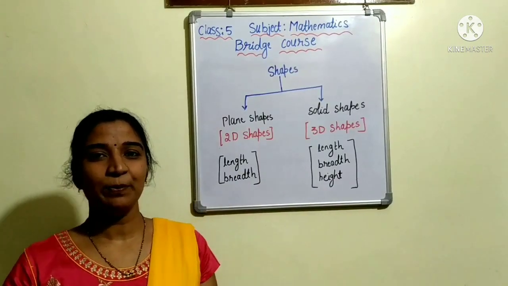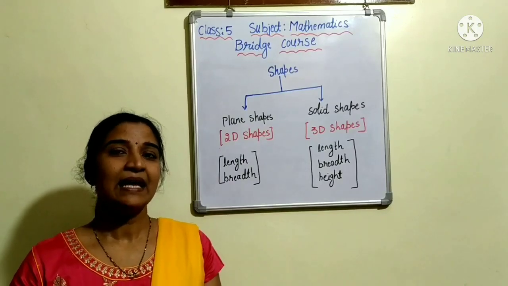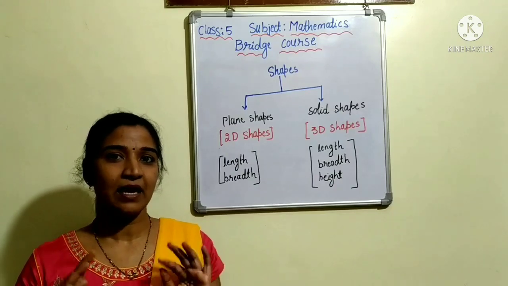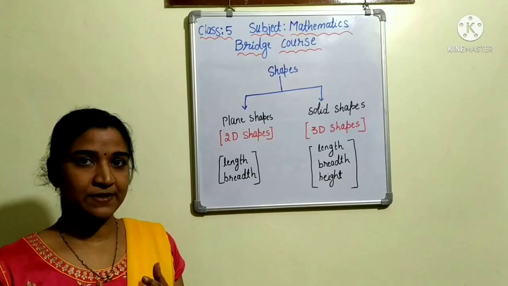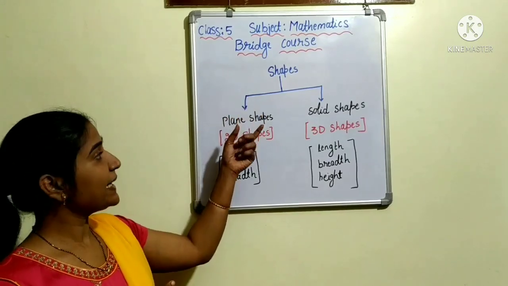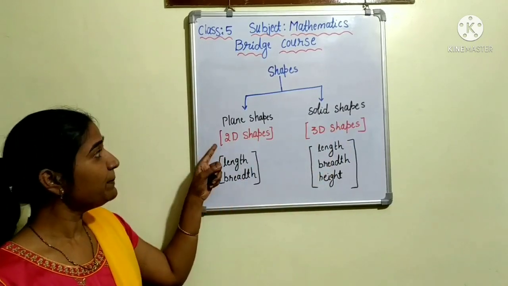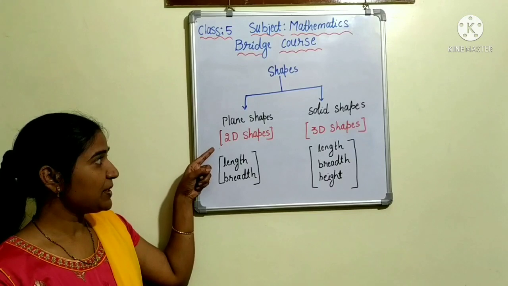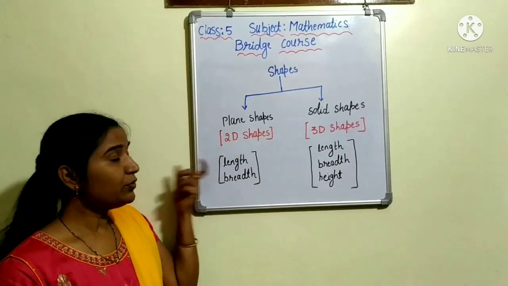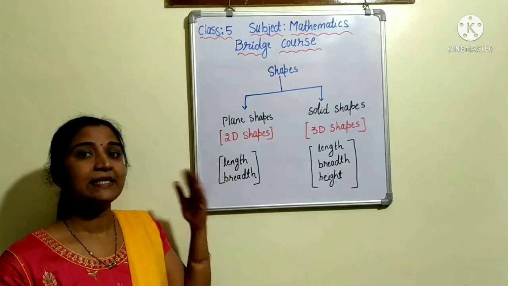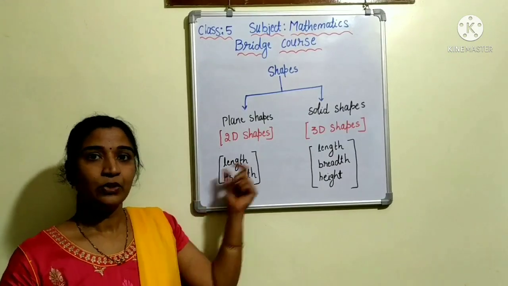Children, we know that geometry is a branch of mathematics which deals with the shape, size and angles of a variety of things around us that we see every day. Okay, now coming to shapes. Shapes are again classified into plane shapes and solid shapes. What do you mean by plane shapes? These plane shapes are also called 2D shapes. So what are 2D shapes? The plane objects that have only length and breadth are called 2D shapes.